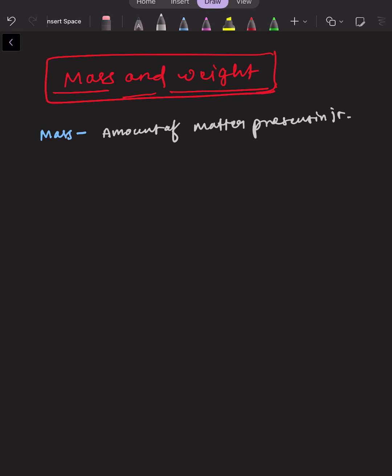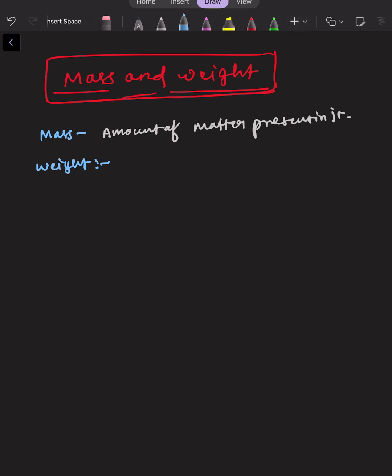While if this mass is put on any gravitational surface, or I would say if the mass is attracted by gravity, then that mass will be termed as weight. So when mass is under the influence of gravity, then this will be weight.